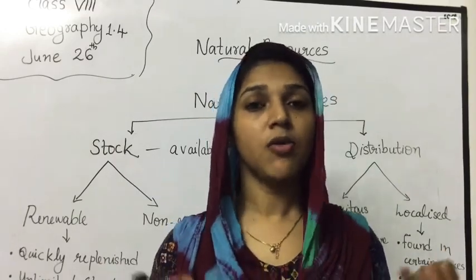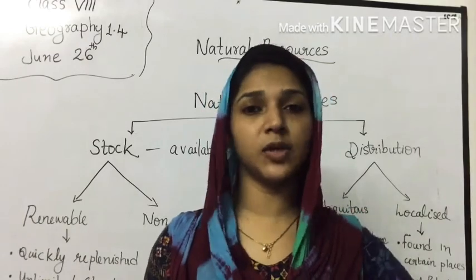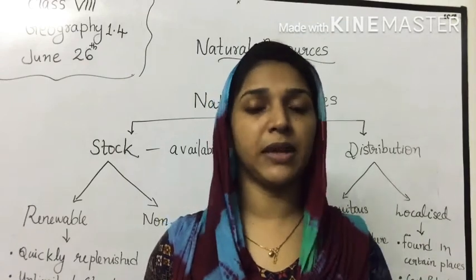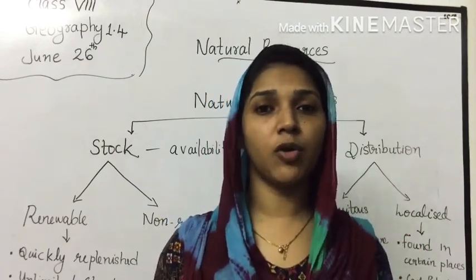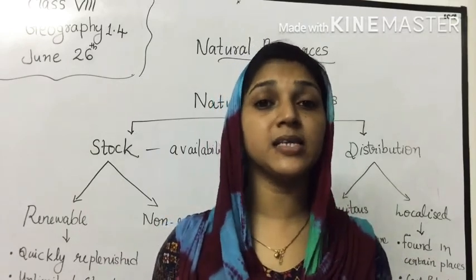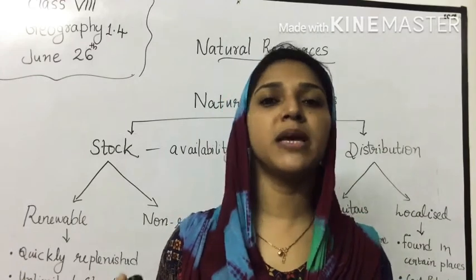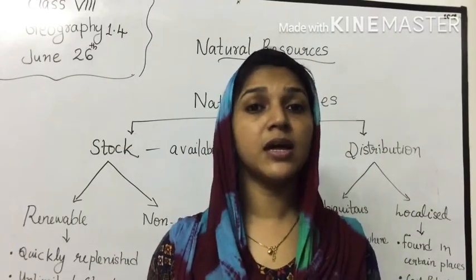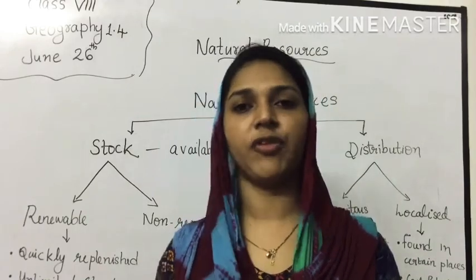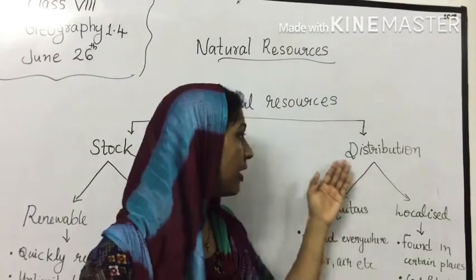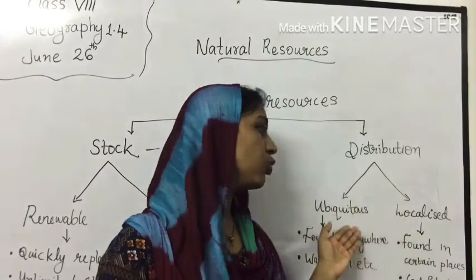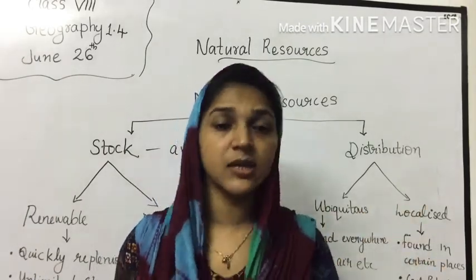The climate of one place is not the same as another place. The altitude of one place is not the same as in another place. And the form of land, the fertility or the specialities of a certain land differ from another one. So on the basis of these three factors, the distribution of natural resources is different. So on the basis of this distribution, the natural resources are classified into 2: ubiquitous and localized resources.